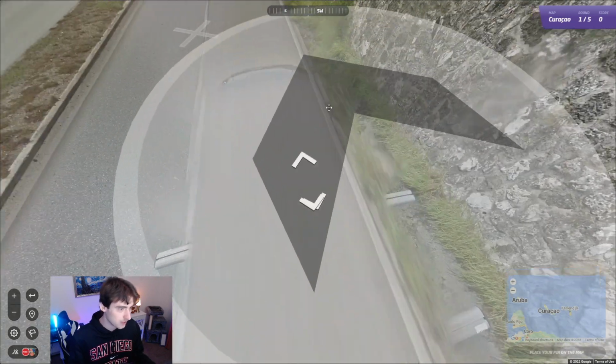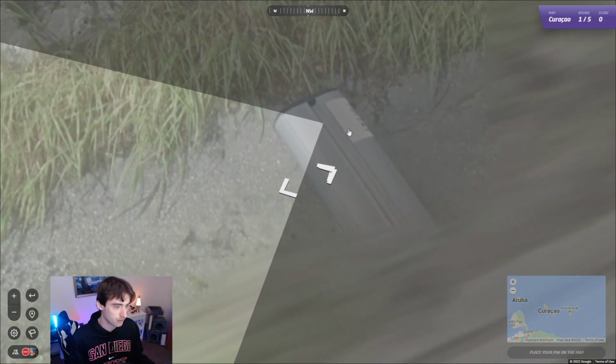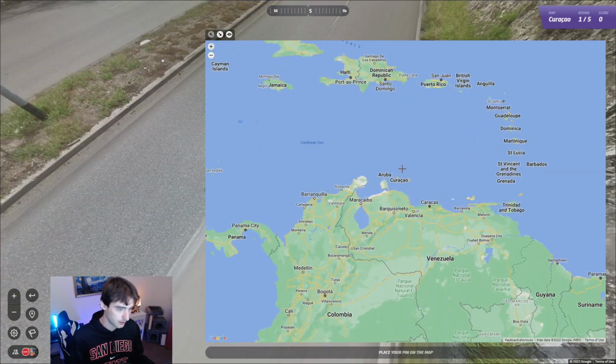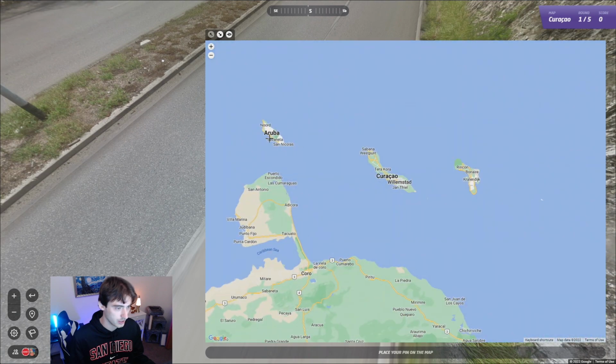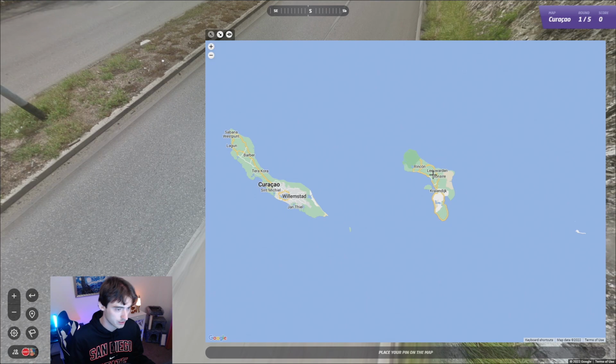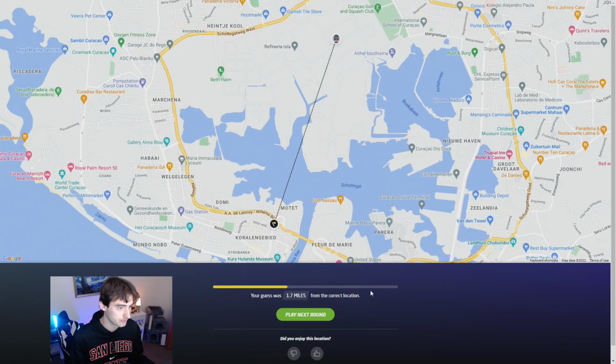But they also have a roof rack, and they have a white tape in Curacao on the very back right. So if you see this white tape here, it's going to be Curacao. And here's Curacao on the map, if you don't know. Right by Aruba and this island over here of Bonaire, which is not in the game. But Curacao is. So, yeah, not too bad at all.